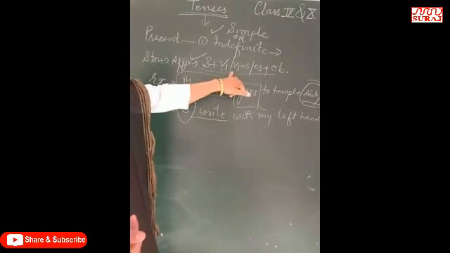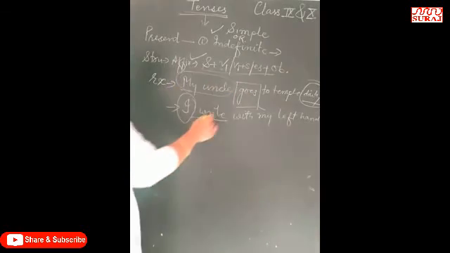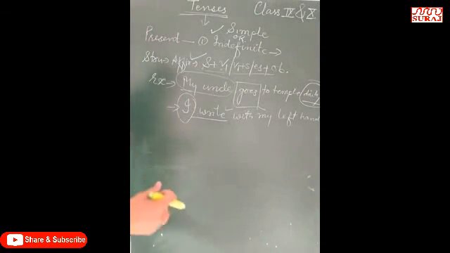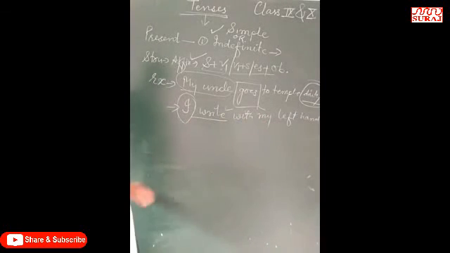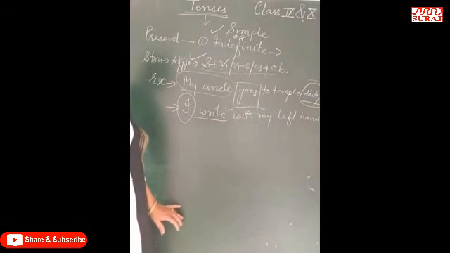Right, V1. In structure I told you that you will get V1 here. Right? So it is also present indefinite. With my left hand, it shows the habitual action. It is my habit, I write with my left hand. Right? So these are examples of present indefinite tense. Right? That's all for today.